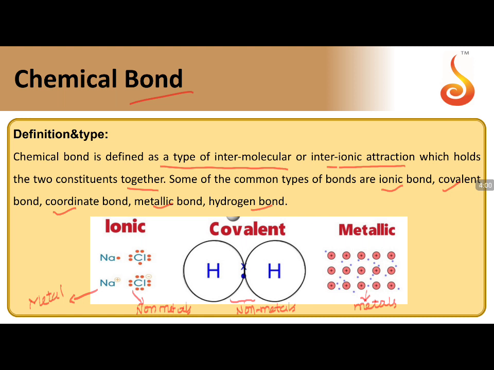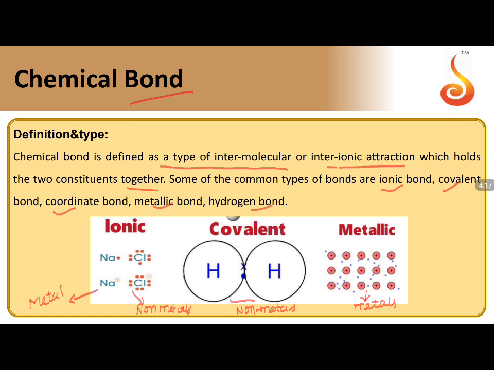In the s orbital we come across only metals, and in the d orbital and f orbital also only metals. The only place in the periodic table where metals, non-metals, and metalloids, all three categories of elements, are present is the p block.